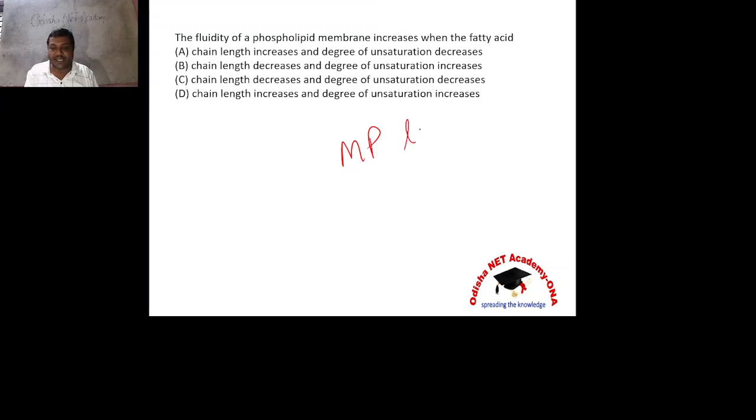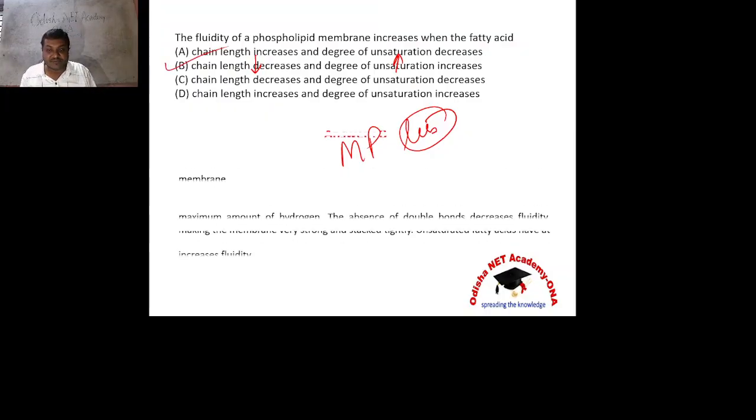Melting temperature is less only when the chain length decreases and the unsaturation increases. Then only the melting temperature decreases and the fluidity of the membrane increases. So I think B is the best answer.